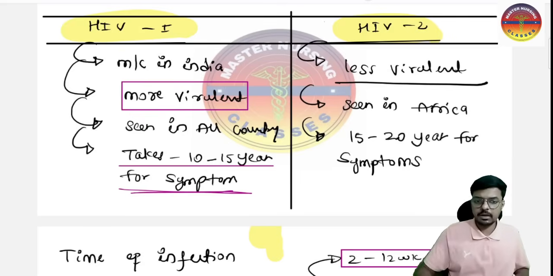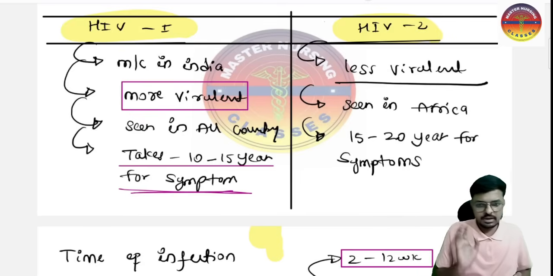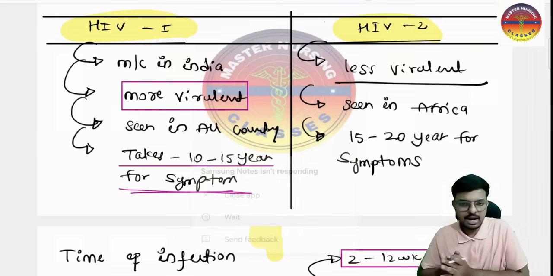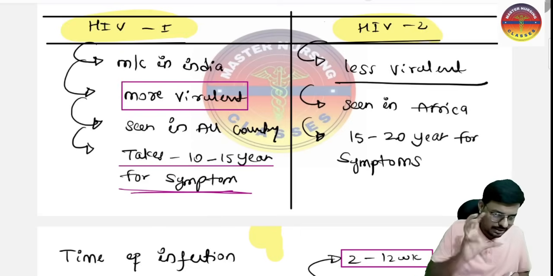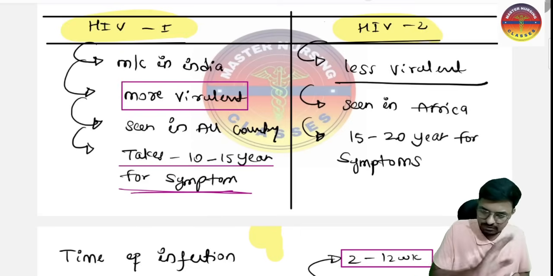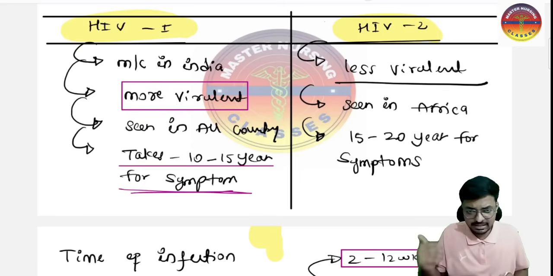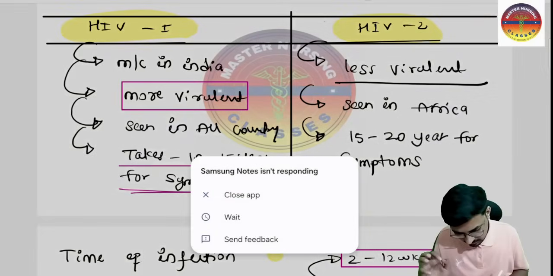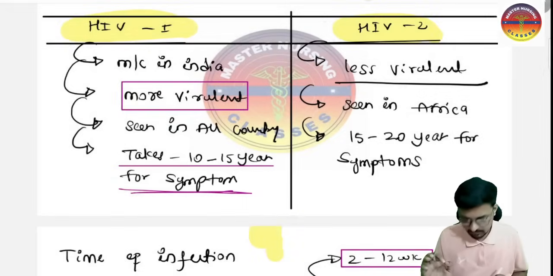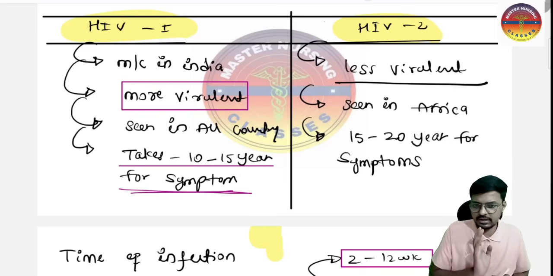Okay, and HIV2 is less common in India. The most virulent, most dangerous in India is HIV1, and overall less virulent and less dangerous is HIV2. HIV2 is not common in India and is detected very rarely. Okay, and HIV1 is seen in all countries mainly, but HIV2 is mainly seen in the African countries.